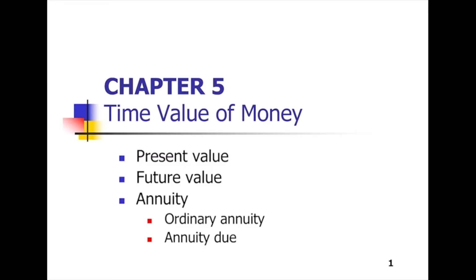Then we will learn how to convert from present value to future value. We call this compounding. The opposite way, converting future value to present value, we call discounting. Finally, we will learn how to calculate present value and future value if you have various types of cash flows.